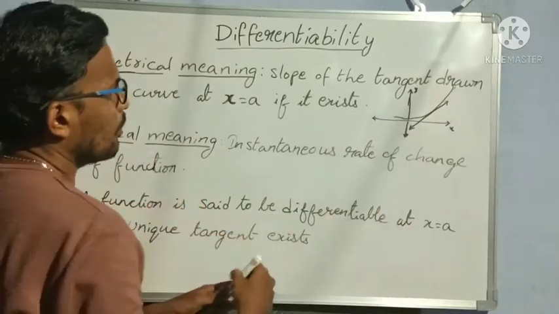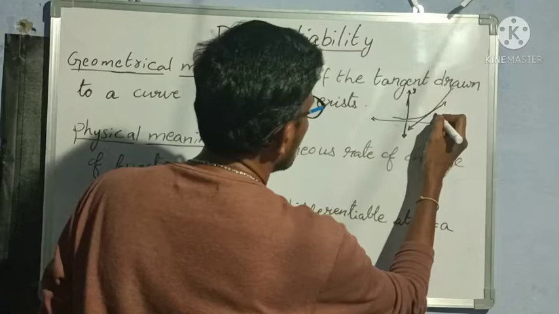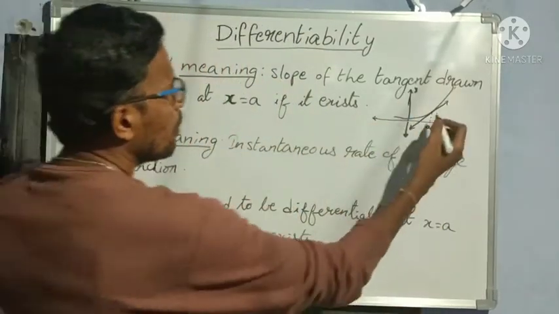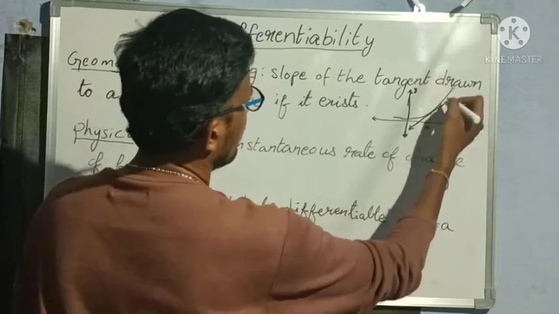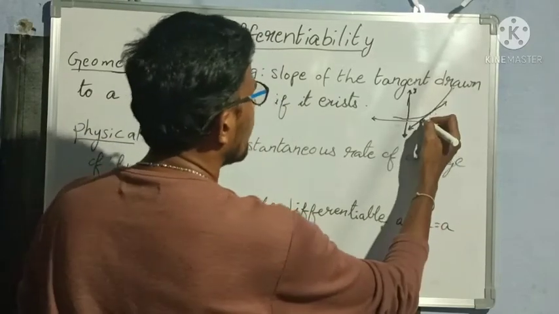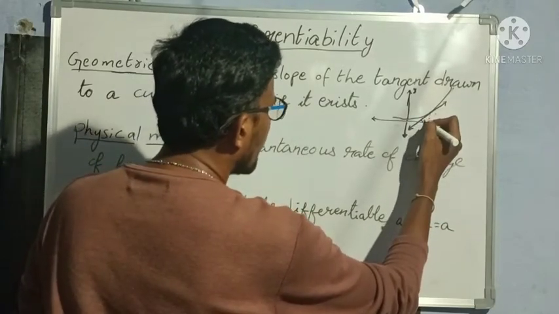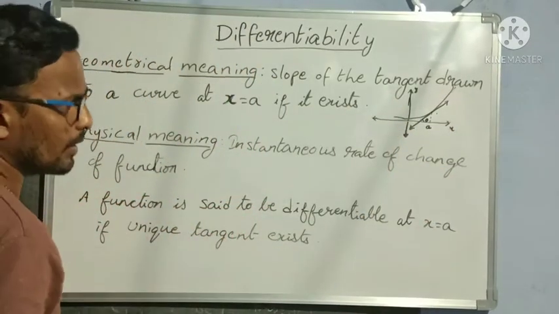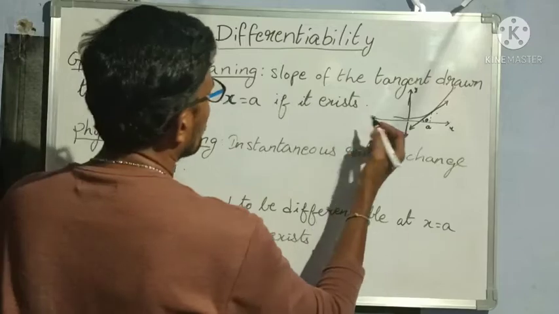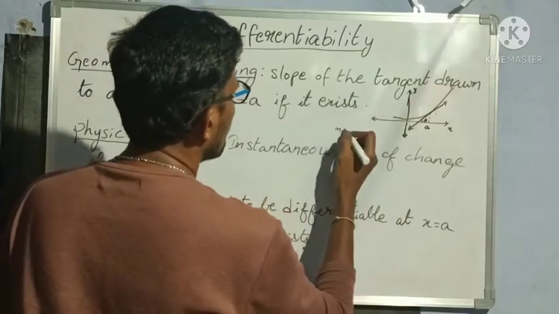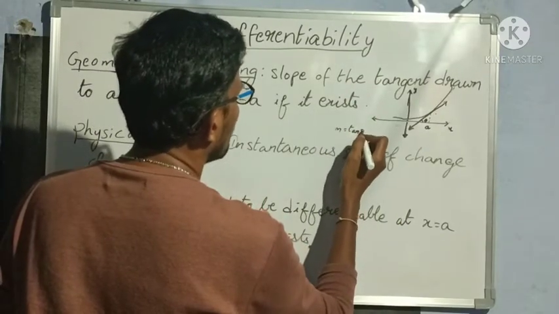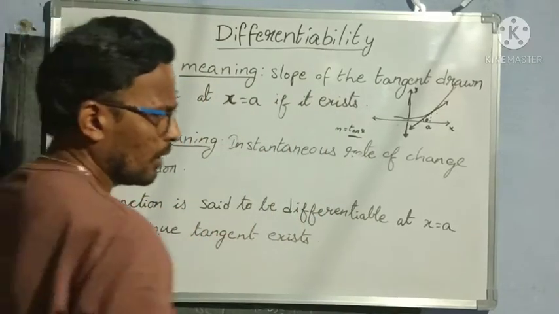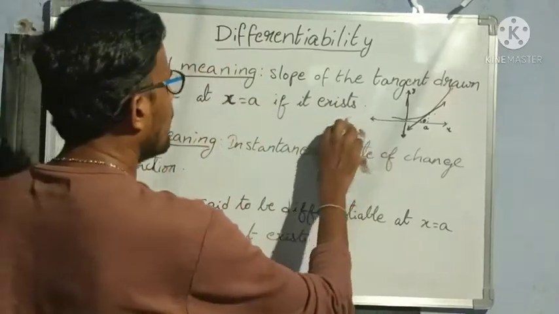If I take the point here as small a, at this point the tangent exists. Whatever slope of the tangent we get, for suppose I take the angle as theta, then tan theta gives the slope of the tangent. The slope of the tangent is m is equal to tan theta. If you find the value of tan theta, then we get the value of the slope. That is the geometrical meaning.